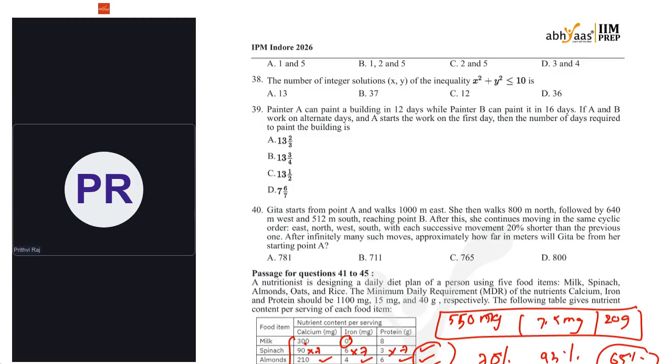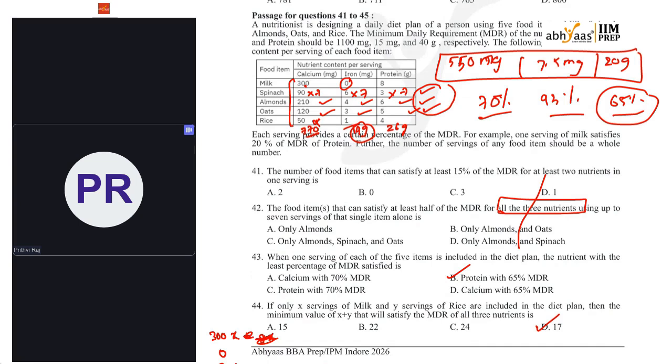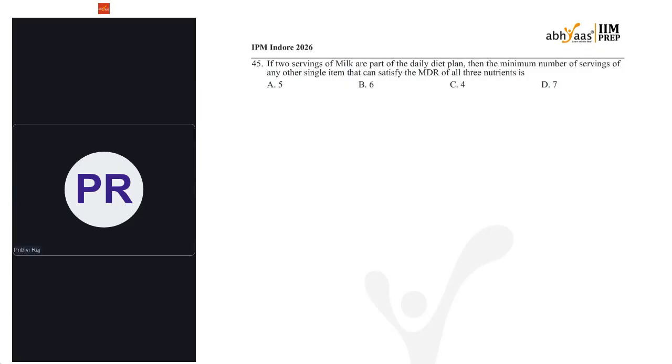Even you can try with the remaining things. What if x is taken as 20 like that, and try. But the answer is 17. The minimum value of x plus y is 17. Minimum is that. So maximum can go anywhere.